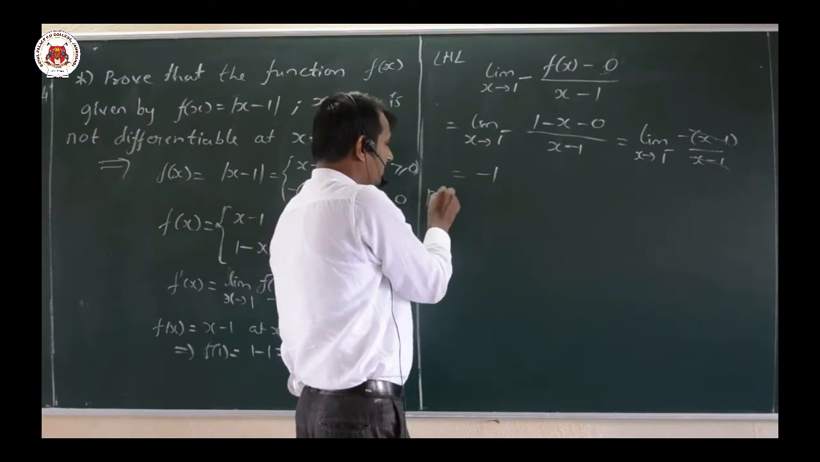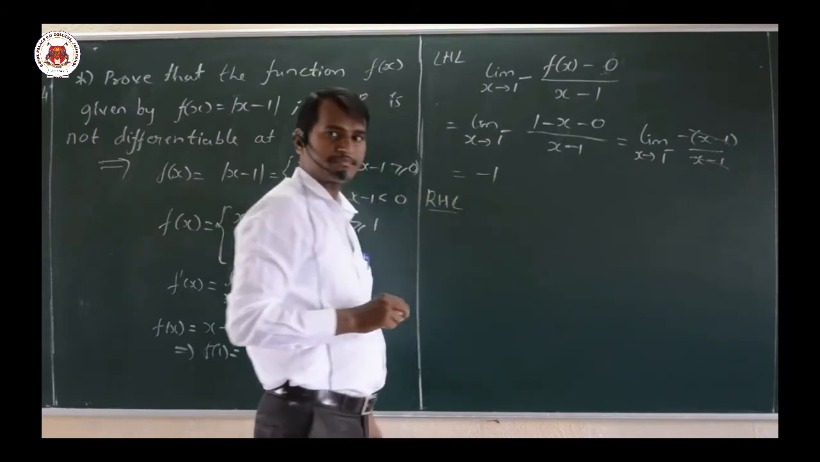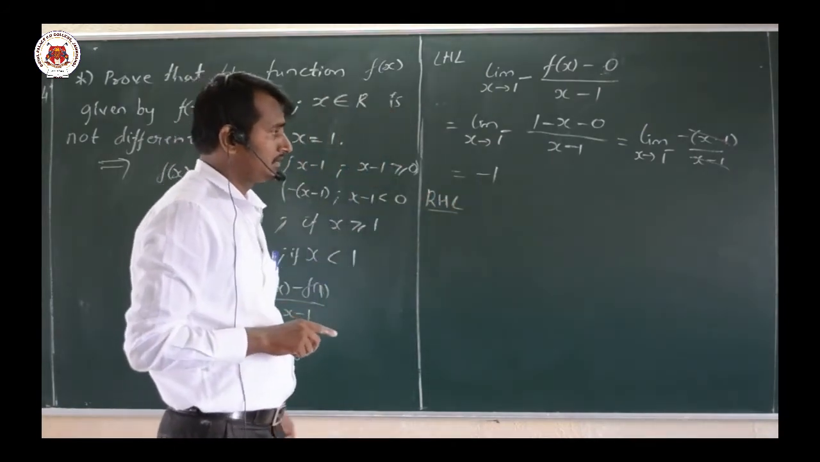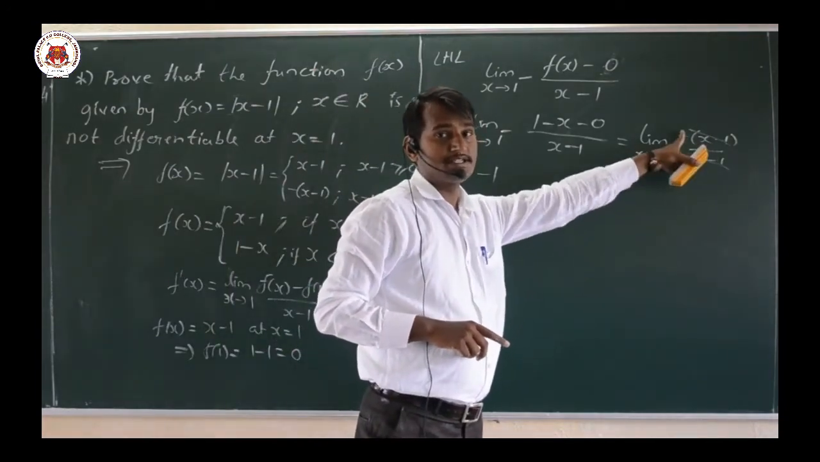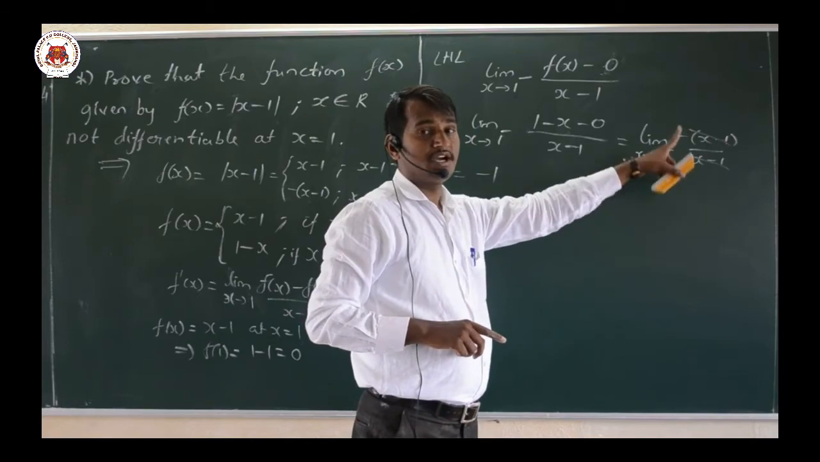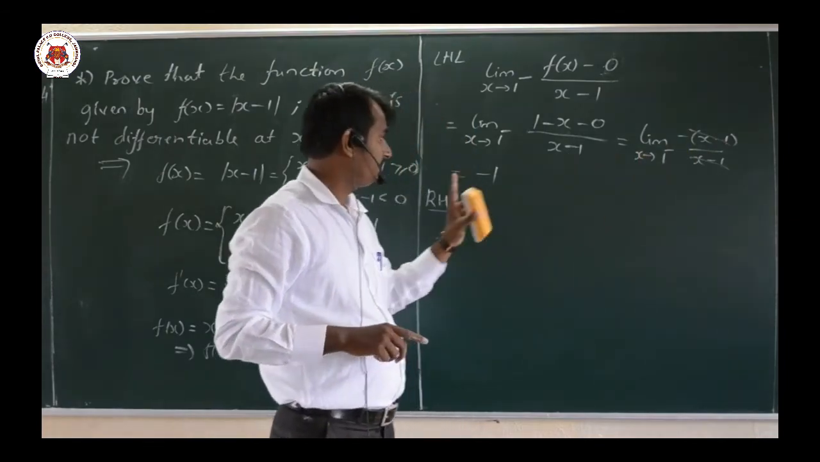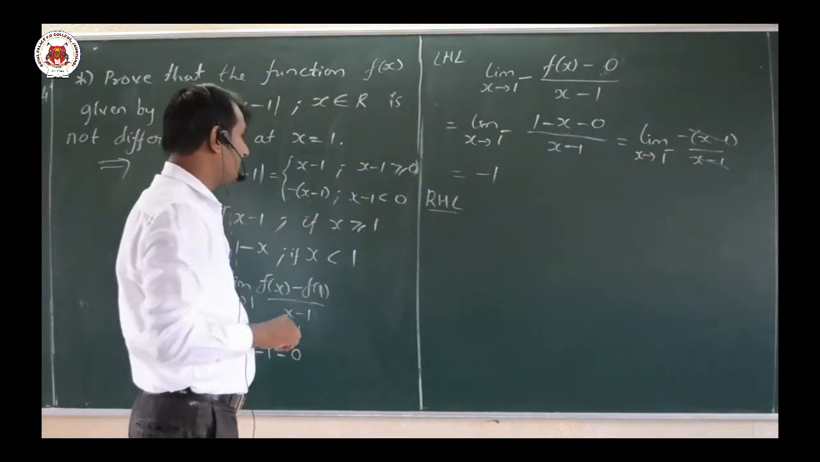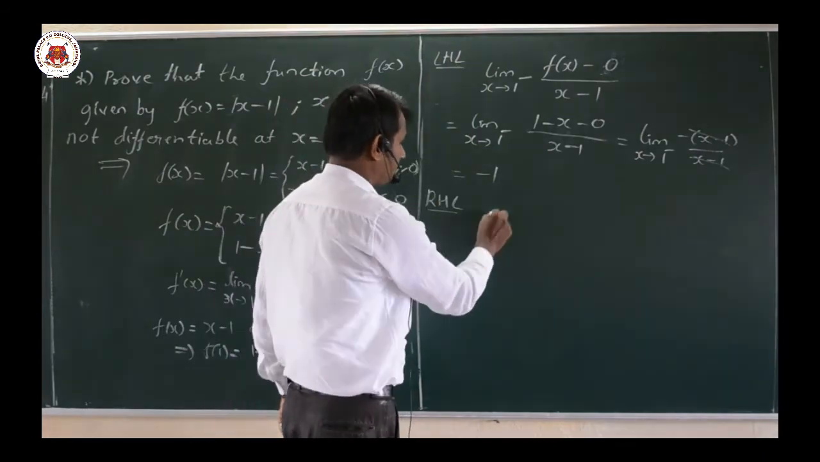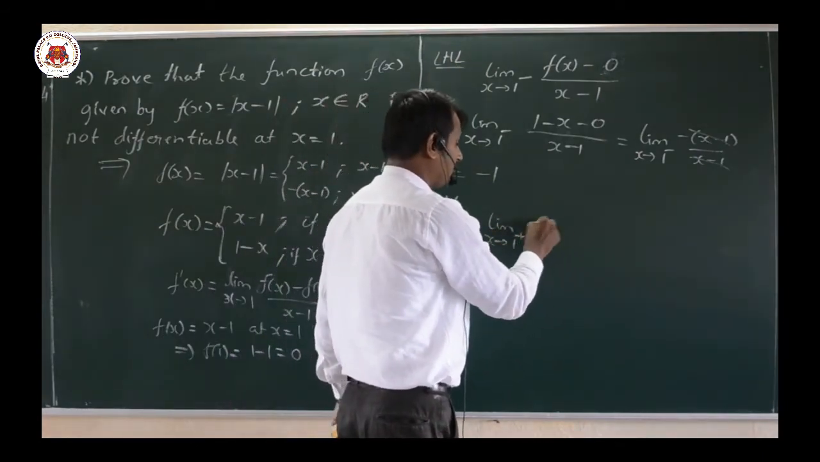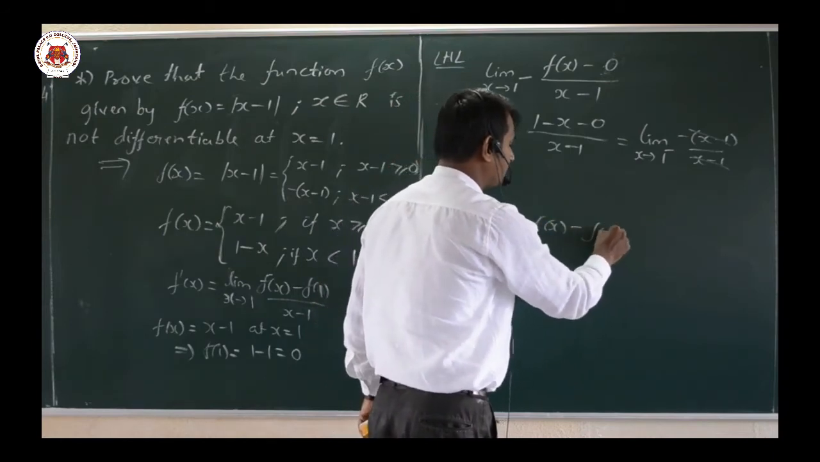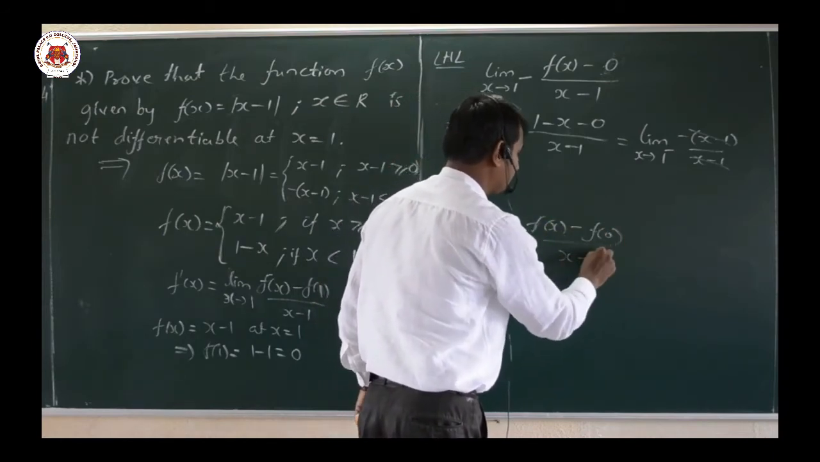Now the right hand limit value. Here if you substitute directly, 1 minus 1 is 0 by 0, it is an indeterminate form. Therefore we evaluated that limit value here. Next, the right hand limit value. Right hand limit, first of all, limit as x tends to 1 positive, f of x minus f of 1, divided by x minus 1.